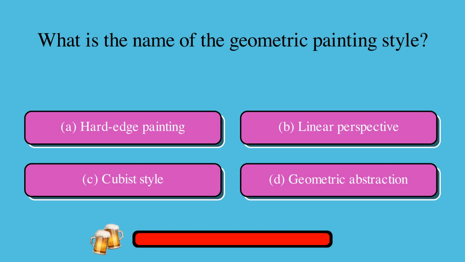What is the name of the geometric painting style? A. Hard edge painting, or B. Linear perspective, or C. Cubist style, or D. Geometric abstraction? The correct answer is A. Hard edge painting.